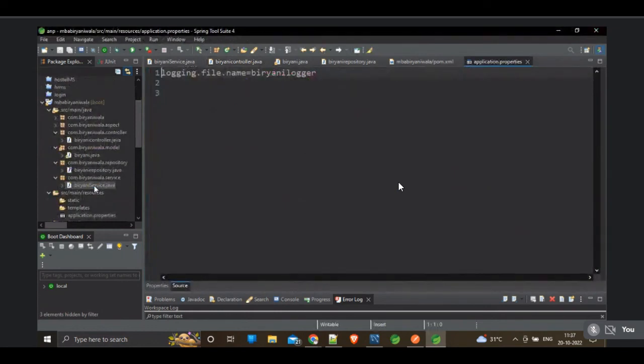So actually we created a logger to store the data and everything.